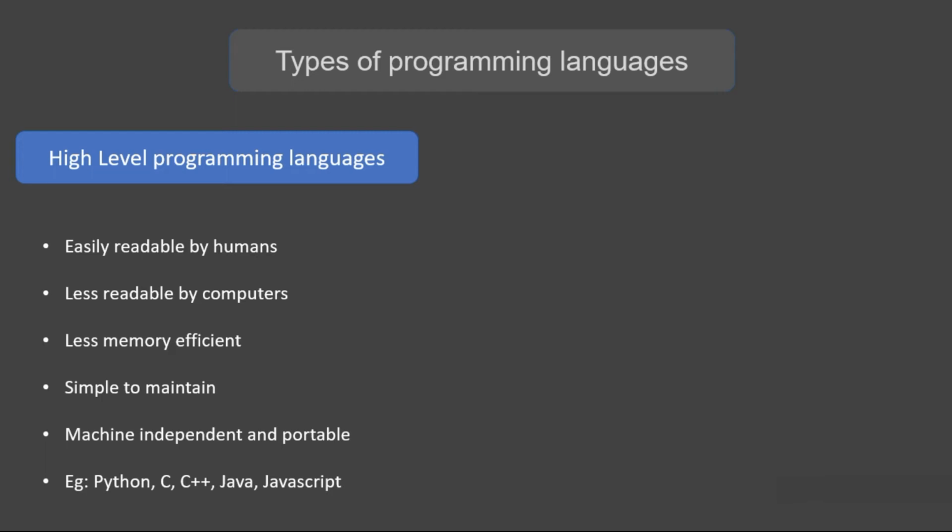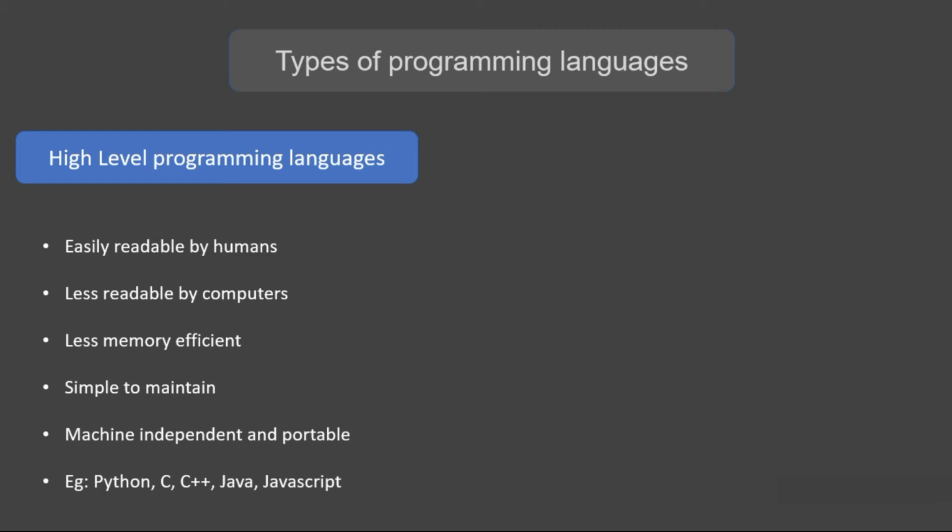They are less memory efficient unlike the low level programming languages, but they have the advantage that they are simple to maintain and they are machine independent and portable, which means that if you run a C program on one computer and we export that code to another system, over there also this program is going to work. That is the main difference between high level and low level programming languages.